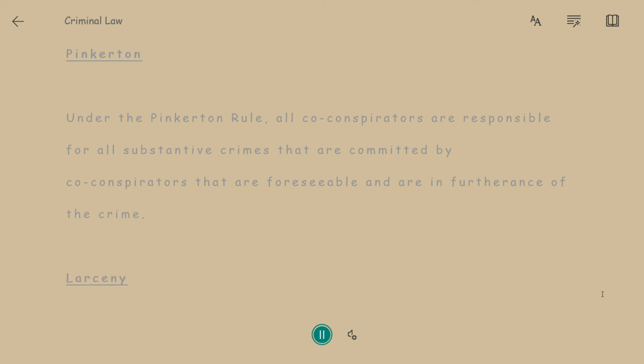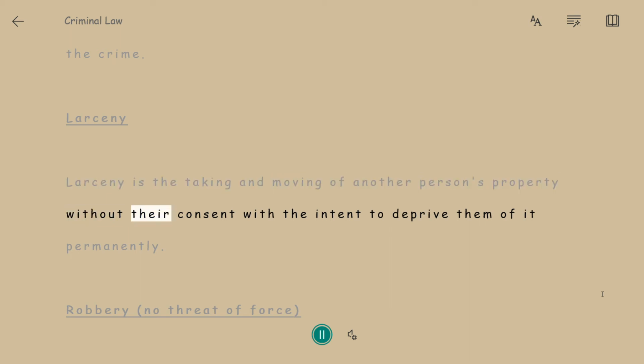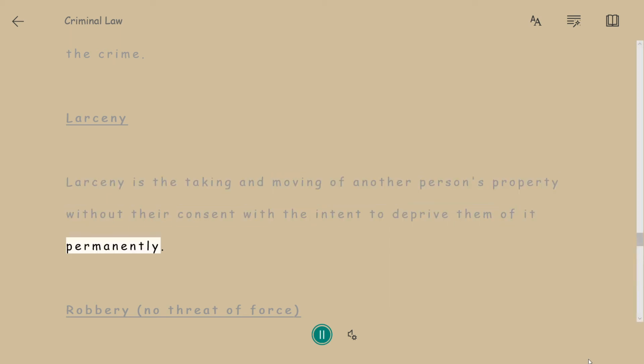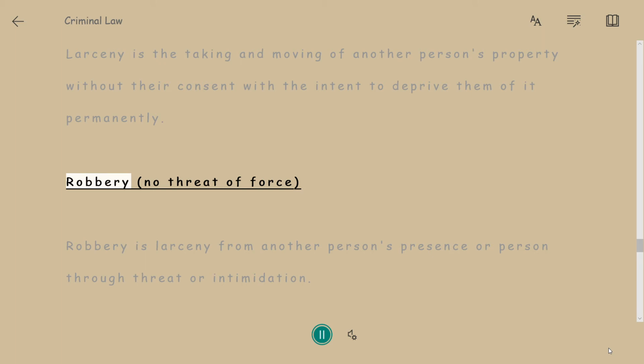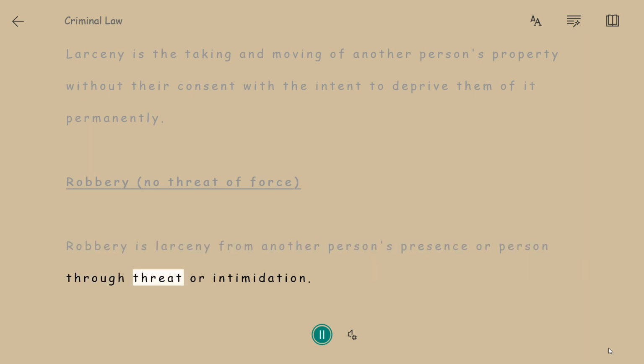Larceny. Larceny is the taking and moving of another person's property without their consent with the intent to deprive them of it permanently. Robbery, no threat of force. Robbery is larceny from another person's presence or person through threat or intimidation.